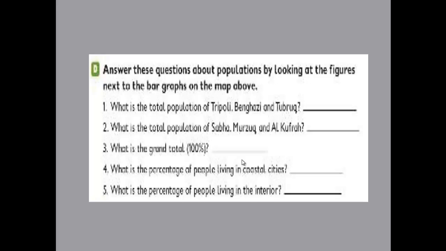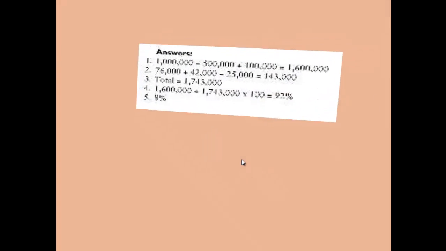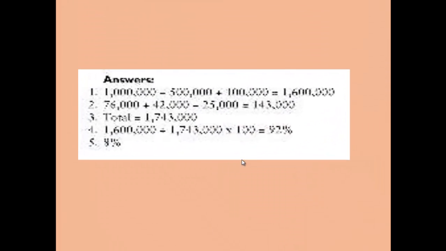So most of the people in Libya live in the coastal cities. Number 5, what's the percentage of people living in the interior? Yes, 100 minus 92 equals 8%. Now we can look at the answers.